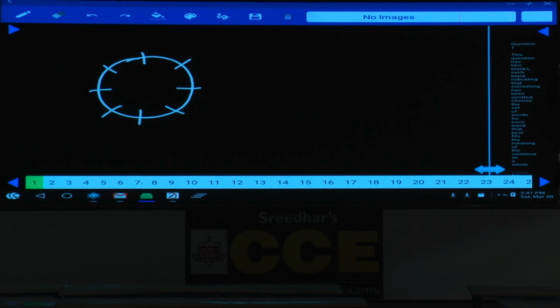Then B faces the center, clearly given. As B is facing the center, B must be here, and F sits second to the left of B, F must be here only. Then E sits third to the left of F. As E is seated third to the left of F, now if F is facing the center, 1, 2, 3, E will be here. Or if F is away from the center, E will be here.